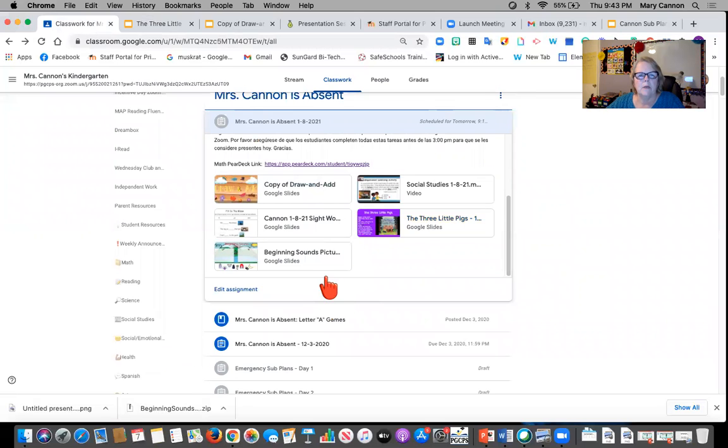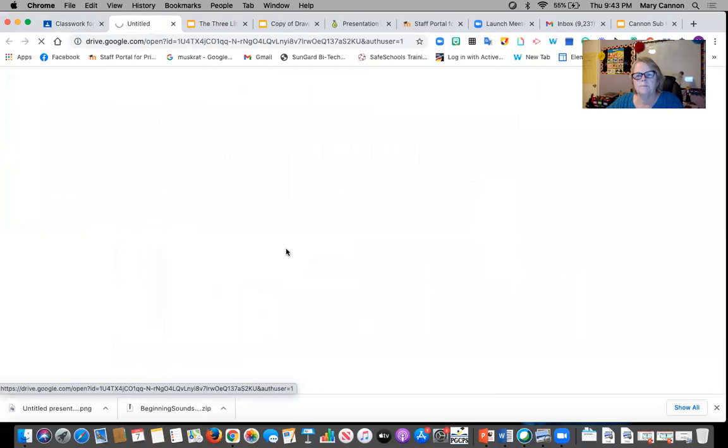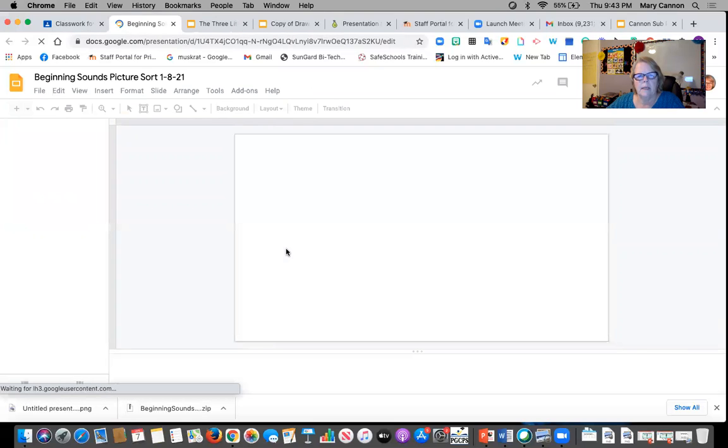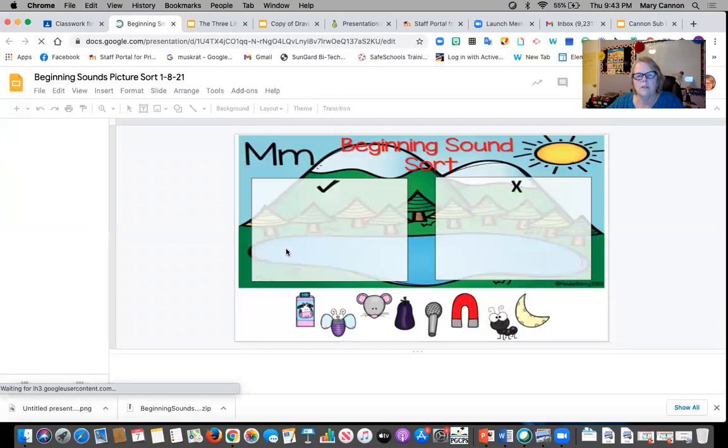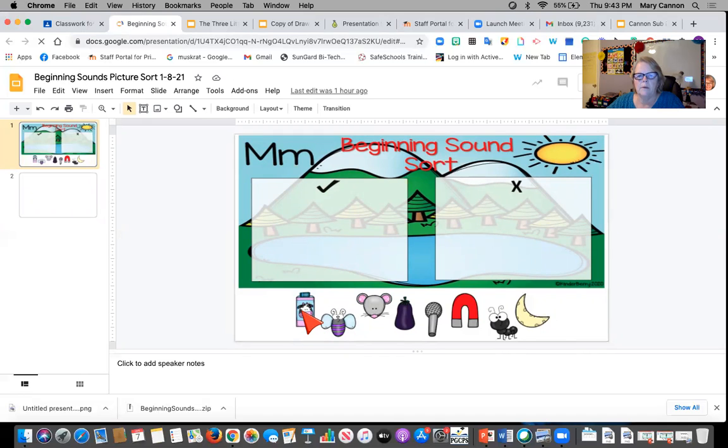The next activity you're going to be doing is the beginning sounds. It's just loading up. There's 2 slides, okay? You have a carton of milk here. So you click on the milk, and of course, if milk begins with an M, it would go in the check box, which means yes, it is a word that begins with M. If it does not begin with M, you would put it in the X box, okay?